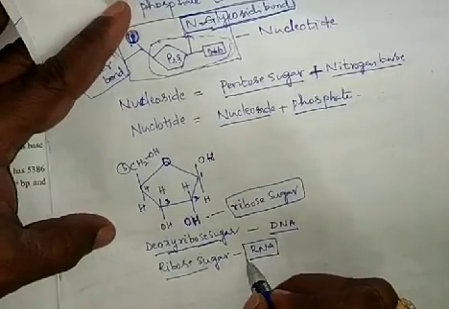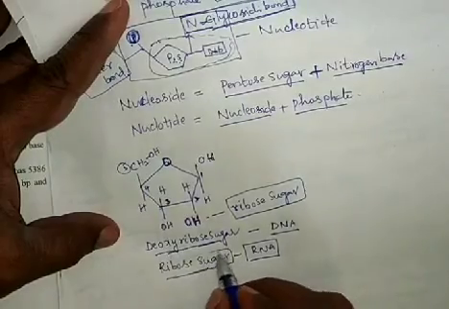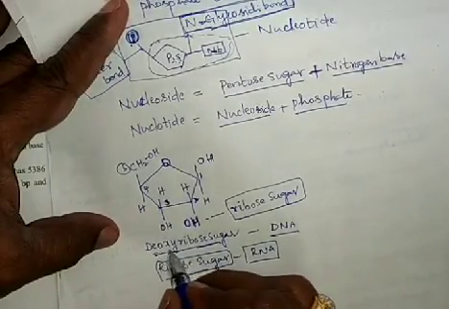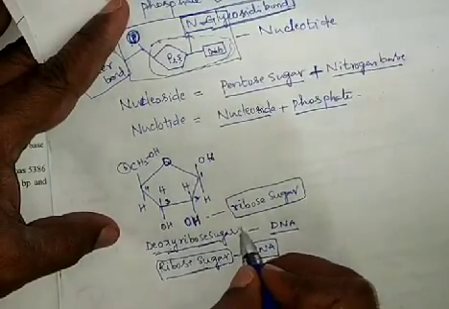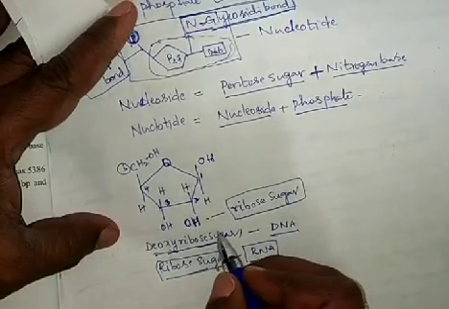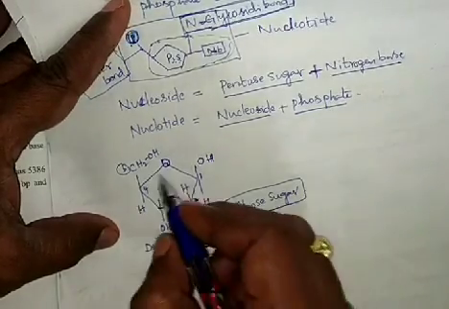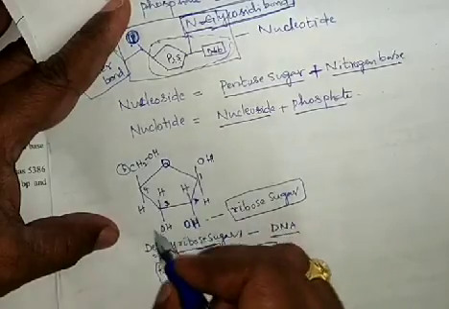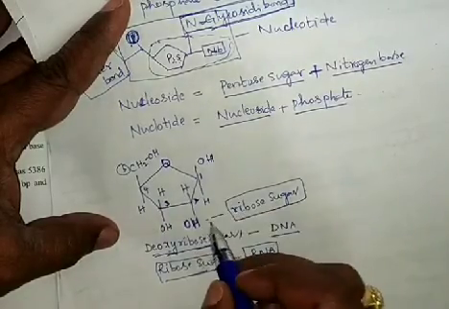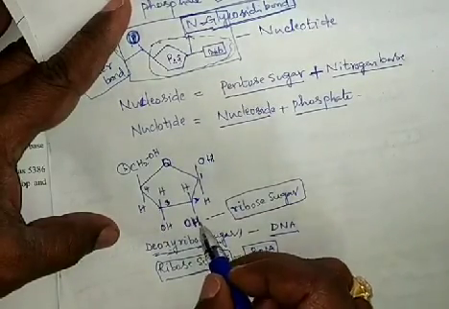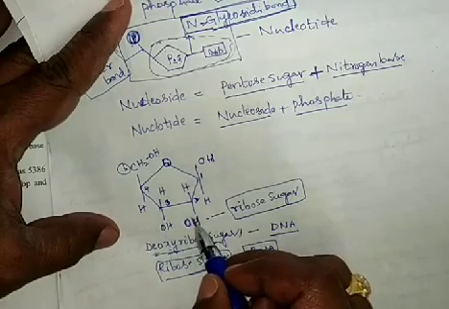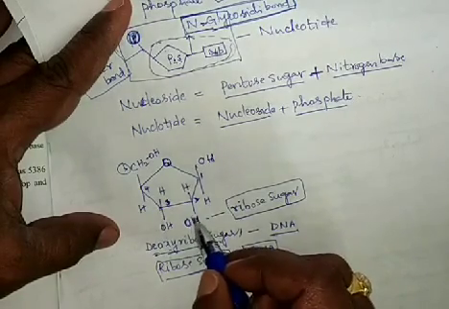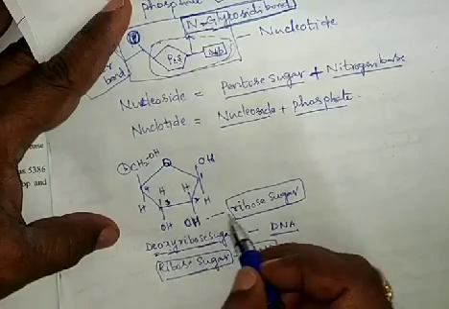So RNA has what pentose sugar? Ribose sugar. DNA has what pentose sugar? Deoxyribose sugar. The structure is the same, but instead of H, OH will be there at the second carbon in ribose sugar.